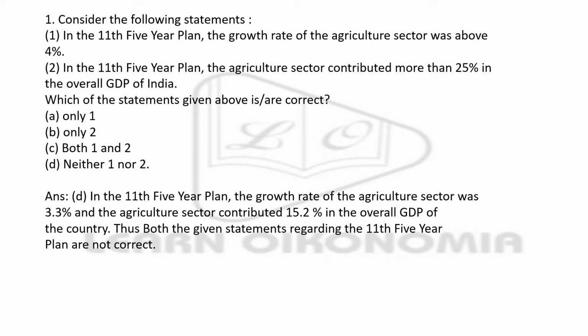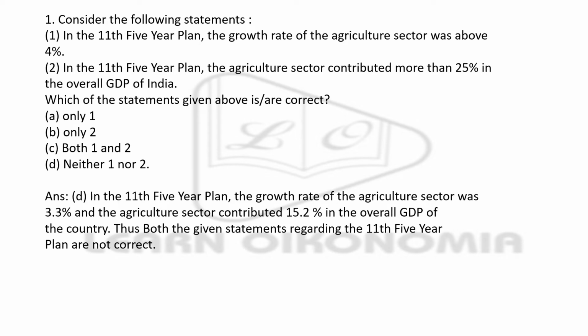Both sentences 1 and 2 are concentrated on the 11th 5-year plan and the agriculture sector. We have to understand whether the agriculture sector stagnated or showed any improvement in the 11th 5-year plan. The right answer here is that neither 1 nor 2 is right; both these statements are wrong.